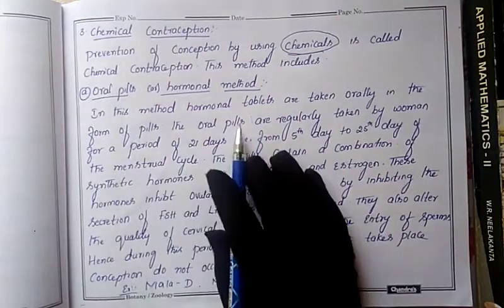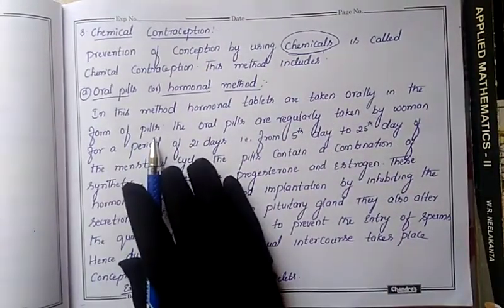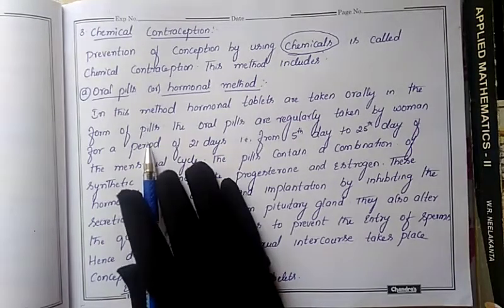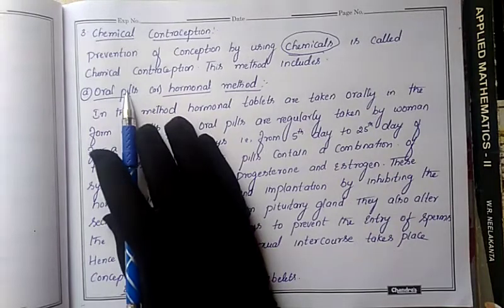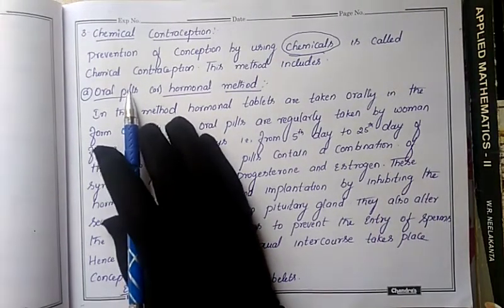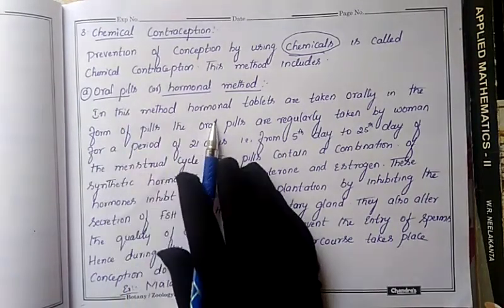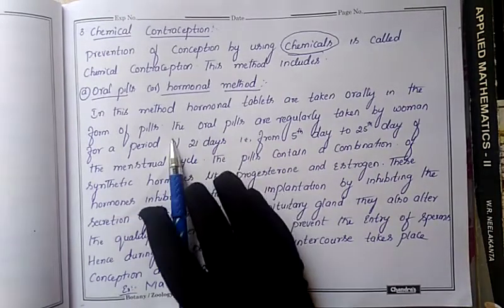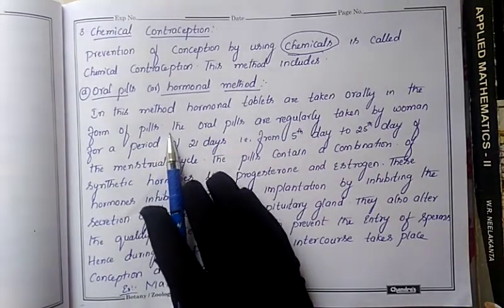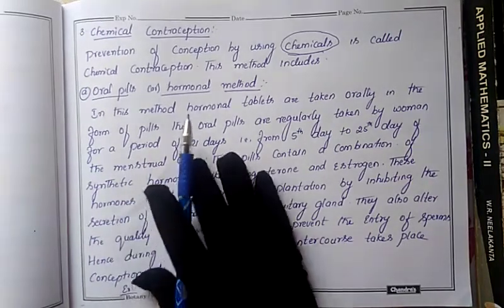In this method, hormonal tablets are taken orally in the form of pills, like the tablets we get from a shop to cure diseases. These tablets contain hormones. With the influence of that hormone, we avoid ovulation and even implantation.